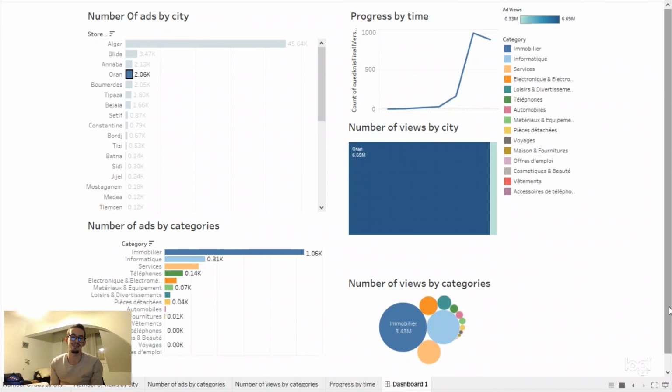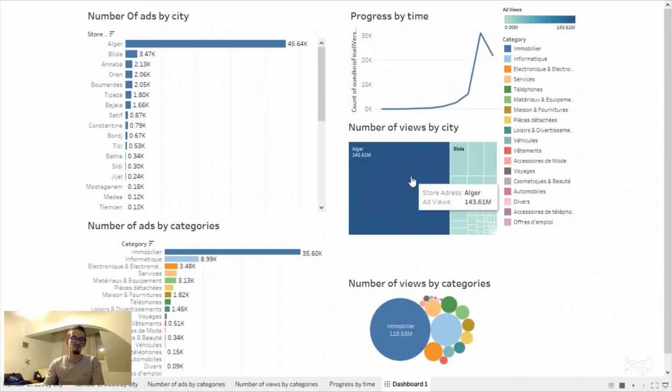So yeah, that's very short, a very basic presentation, and I just want to share it with you because I know that we don't have datasets in Algeria, but this makes me a little bit proud. We have a dataset in Algeria, you see.